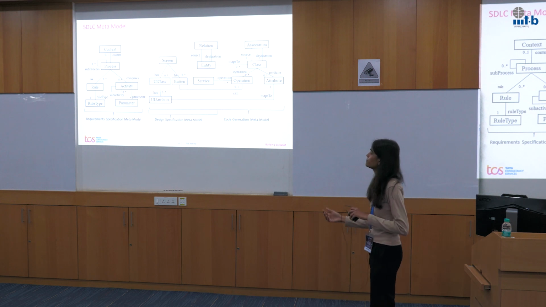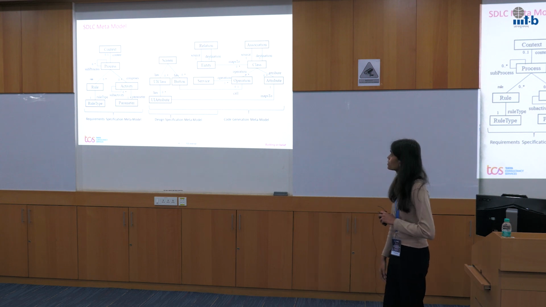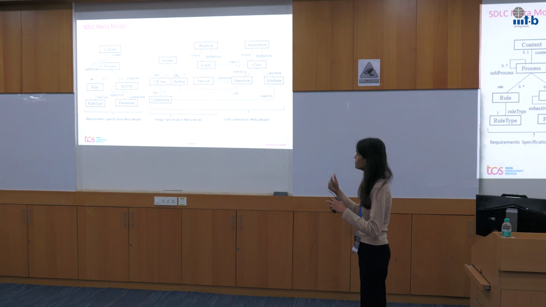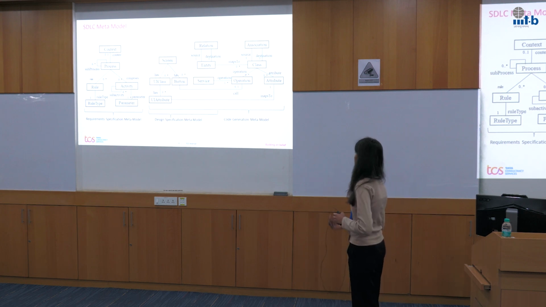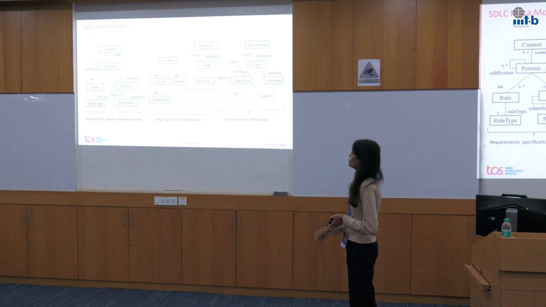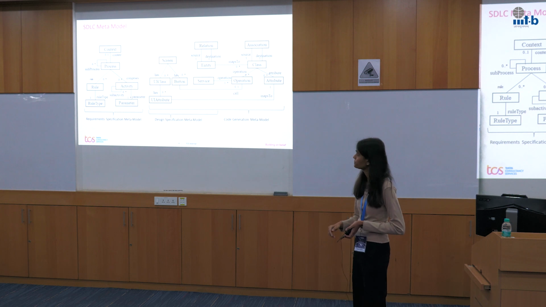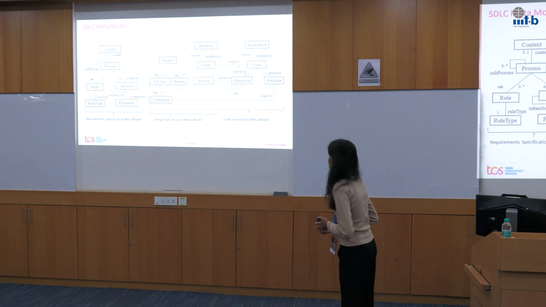So context is implemented by processes. Processes are described using activity. Activity may have sub-activities. Also, activities have associated input and output parameters. Processes may have multiple rules, and each rule is categorized into a rule type. This is the requirement specification meta model.